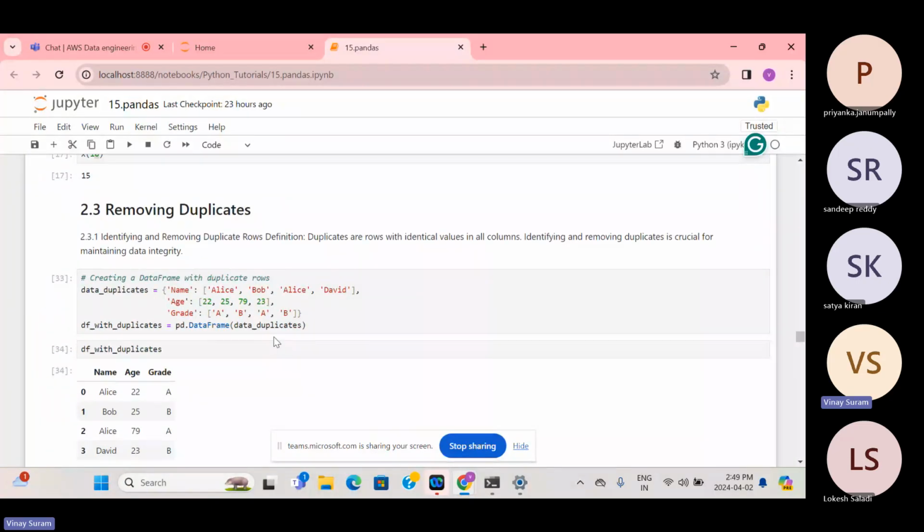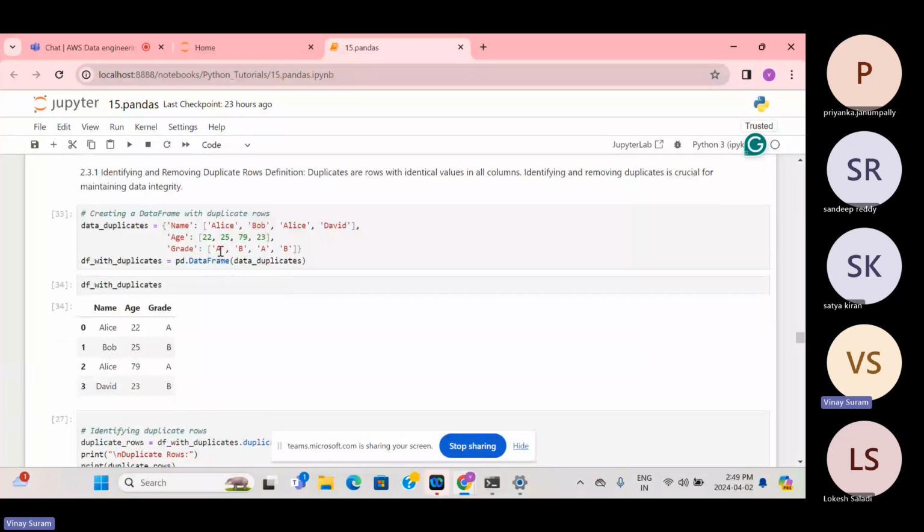And we have removing duplicates. So duplicates are nothing but having similar data for the rows. If you look here, Alice 22 and Bob 25, Alice 79, and his grade is also A. Except for age, everything is similar. Let's look at the data again. There are two names, Alice, but only the age is different.